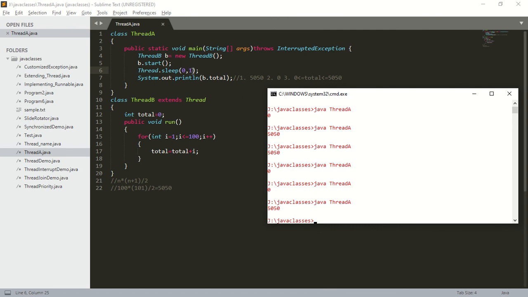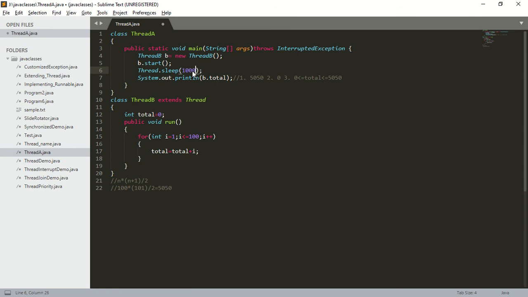Why? Because there are two reasons. What is the first reason? In the first case, the thread was sleeping for 10 seconds. But our results were ready within 1 millisecond. Unnecessarily, the main thread was sleeping for 10 seconds, taking more time to execute and reducing the performance of the system. So that was the first reason.